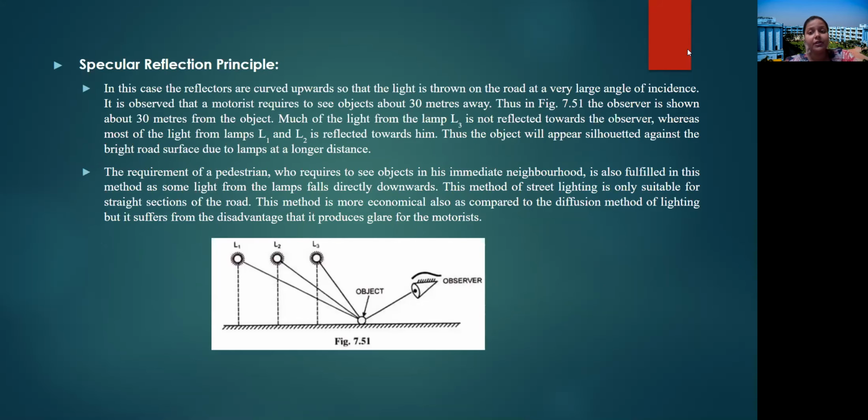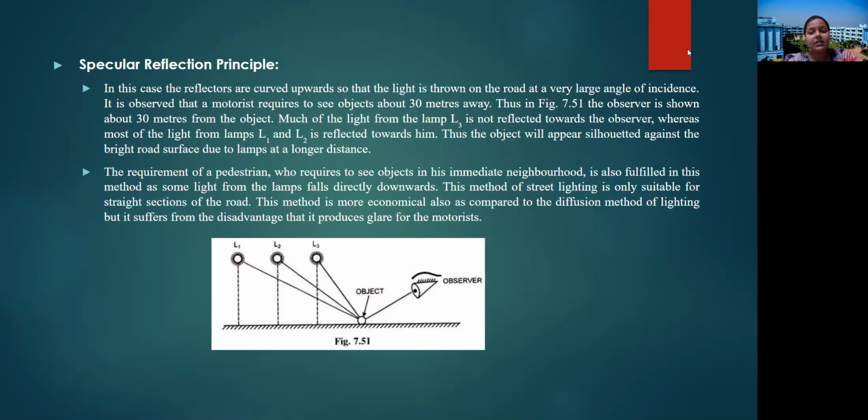Now specular reflection, very important. In this case, the reflectors are curved upward so that the light is thrown on the road at a very large angle of incidence. It is observed that a motorist needs to see an object about 30 meters away.